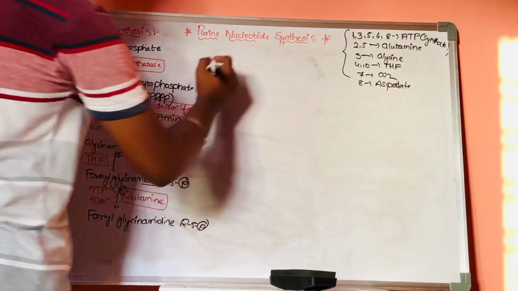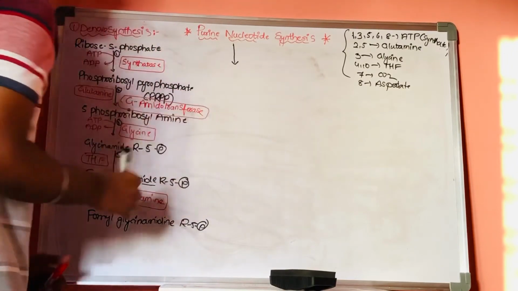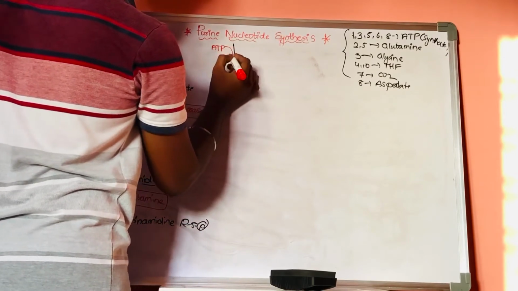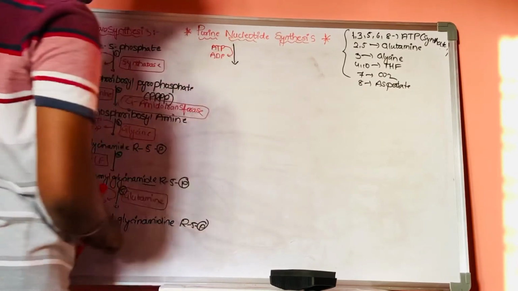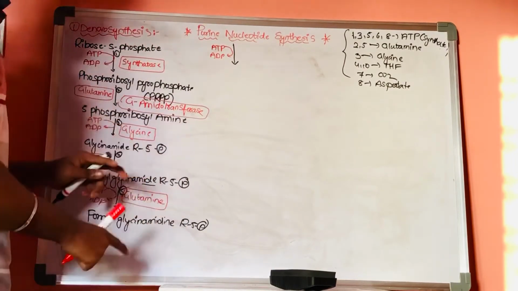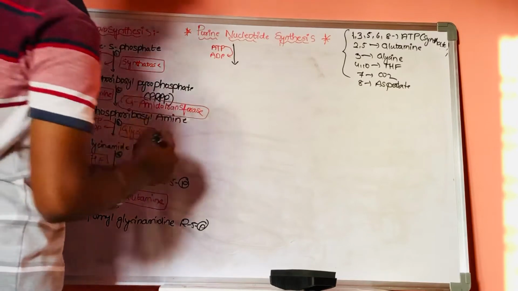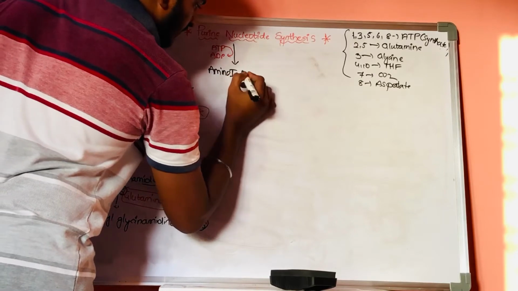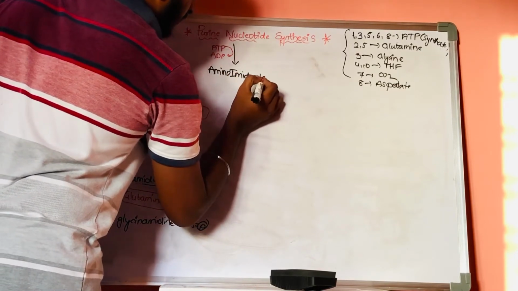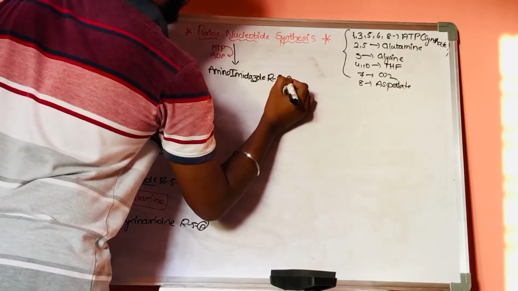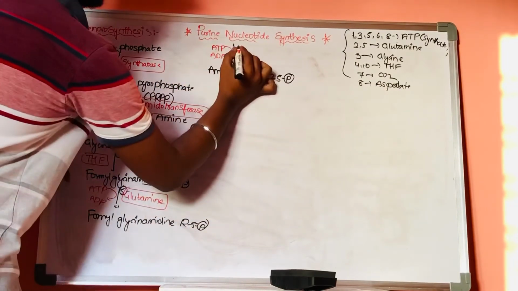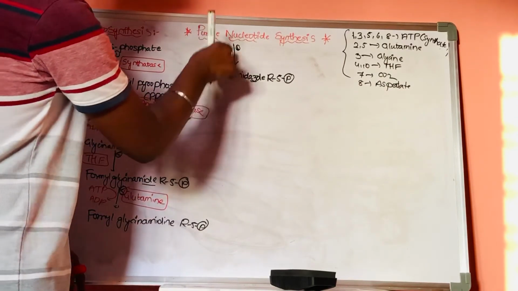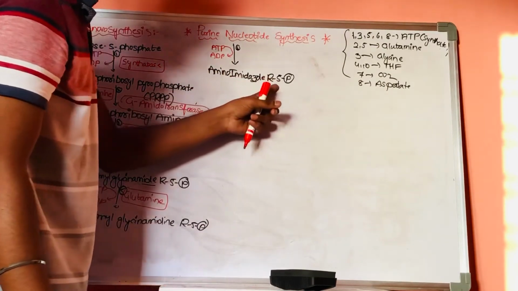Now, in the sixth step, we require ATP. This formyl glycinamidine ribose 5-phosphate, by utilizing this ATP, will result in the formation of amino imidazole ribose 5-phosphate.